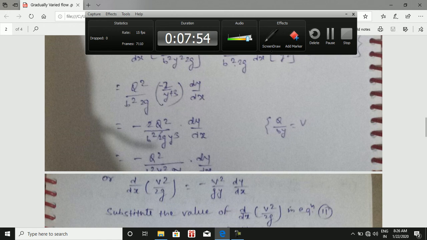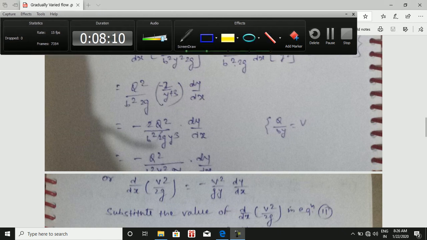And d by dx of V square upon 2g is equal to minus V square upon gy into dy by dx, because the value of Q square upon B square y square is equal to V square. So we can put here that is V square upon gy into dy by dx.